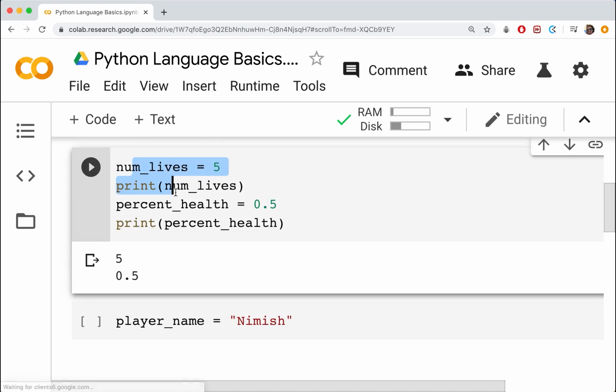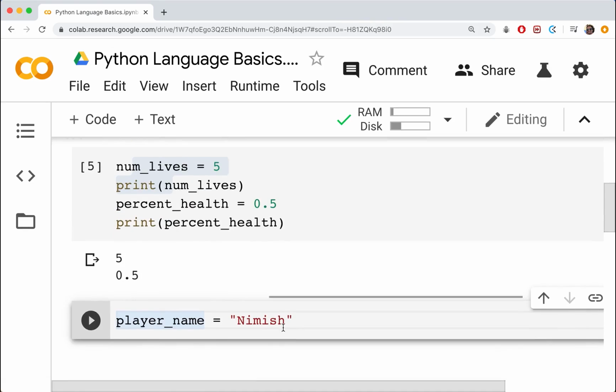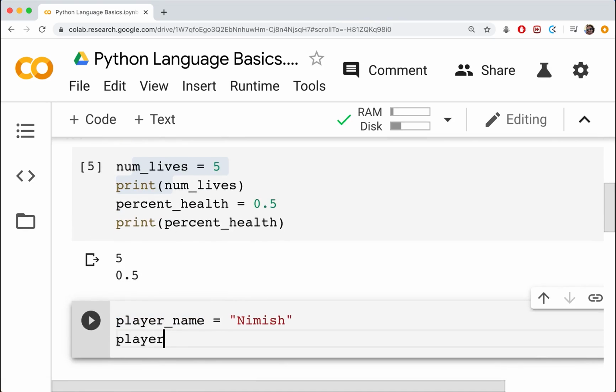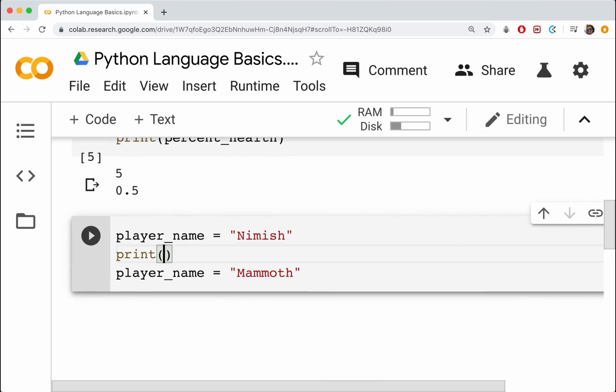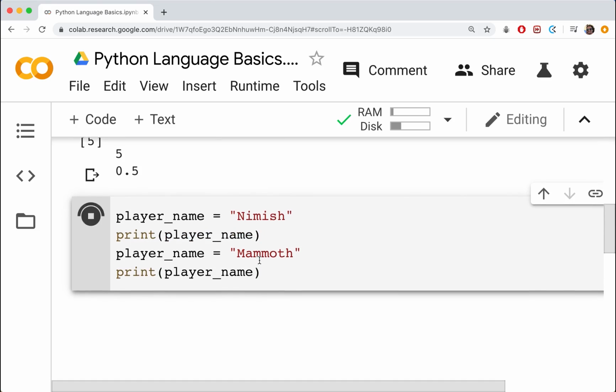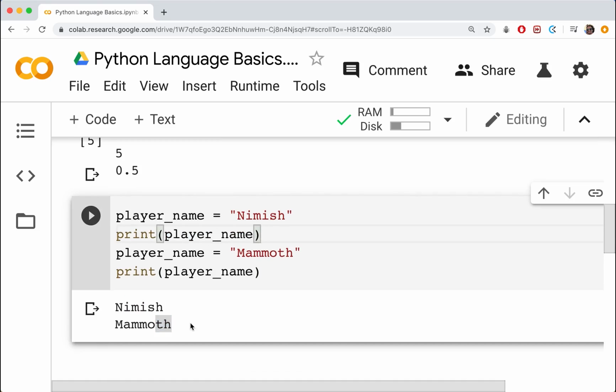Okay, so just like with integers and Booleans and floats, we can reassign values. So I can maybe say my player name later on, I'm changing players, is going to be equal to, I don't know, mammoth or something like that. Okay, that's totally legitimate. Again, we can just print out the player name to see how it changes. Let's just copy that and we'll paste it in there. Okay, and you should see again the value changing as it does. Okay. And I guess just to demonstrate that we can use single quotes as well, I think I'll do that. We can paste it in there, and the cell should run just like before, no problems whatsoever. Okay, so again, text, names, messages, etc., anything that's text related.